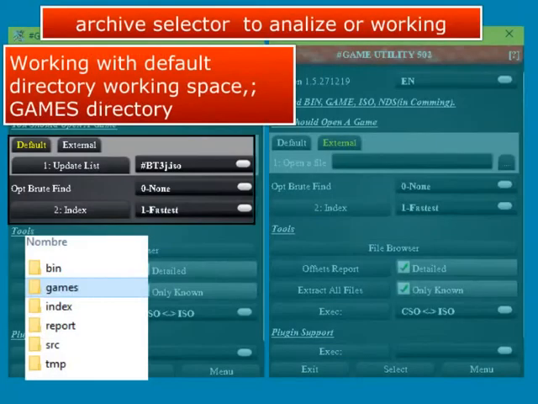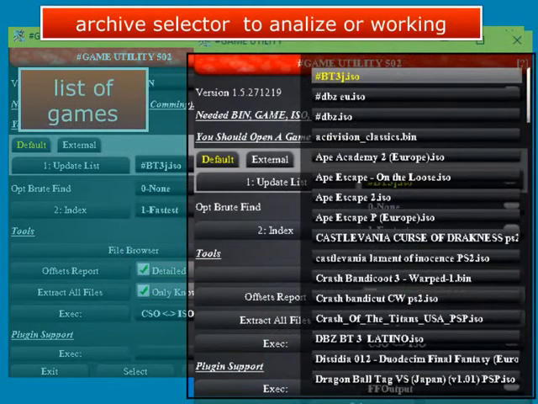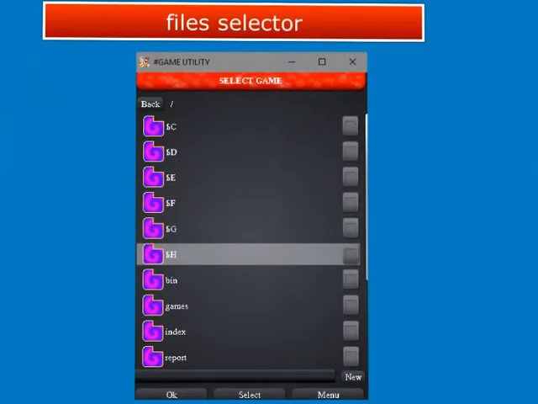This is the core of the application, the archive selector of ISOs or games. Even directories can be selected, but they must have the game extension. Update list button. After you select an ISO or game from the list of the games directory. Before continuing with the next step, I'll tell you there is a second way to select your games, using external files without the working directory. Here you can see for the first time how to use this.